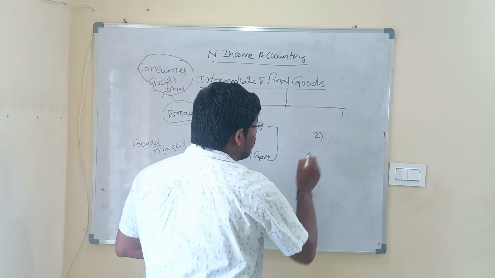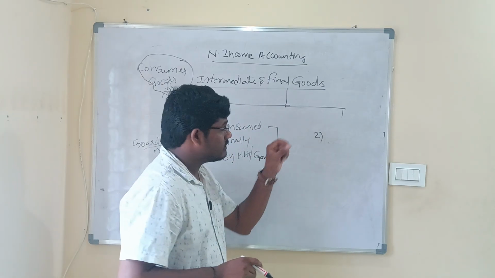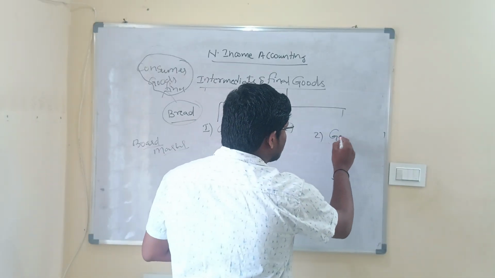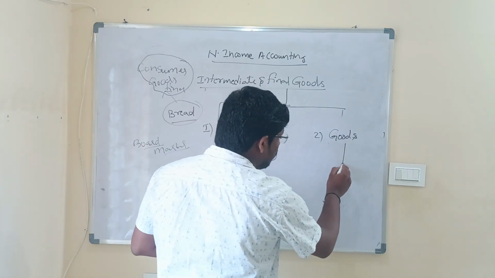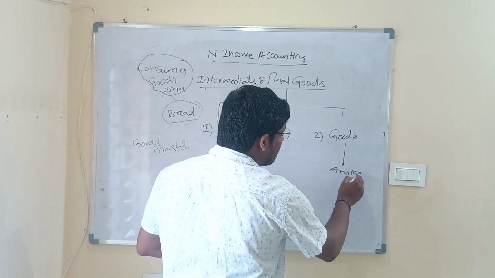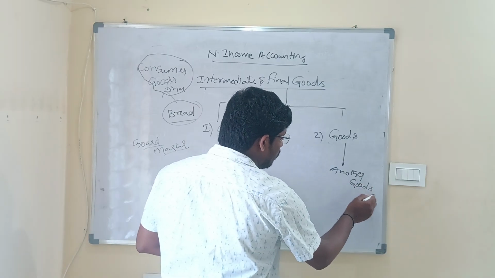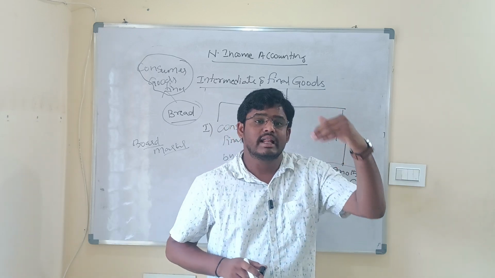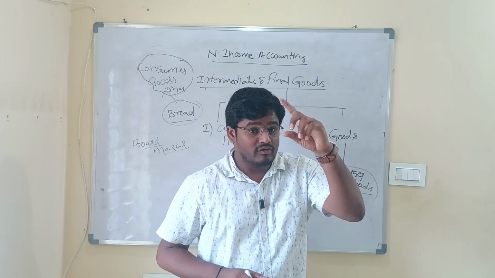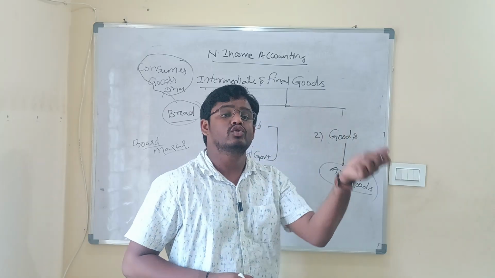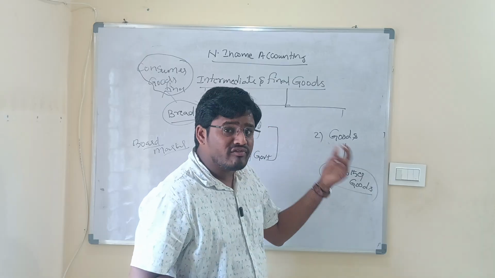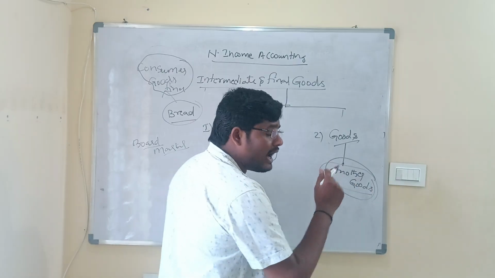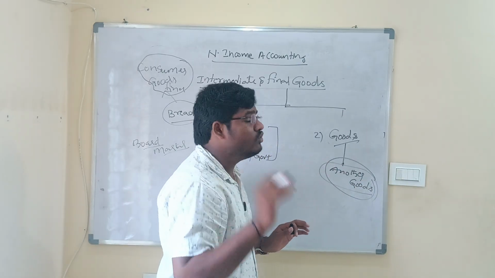Now what is the second type of final good? The second definition of final good is that final goods are such kind of goods that are being used to produce another good, but in the process they don't lose identity. Intermediate goods are goods used to make another good, like wheat flour. When it is used to make bread, it has lost its identity. But one type of final good is goods used to make another good without losing identity.